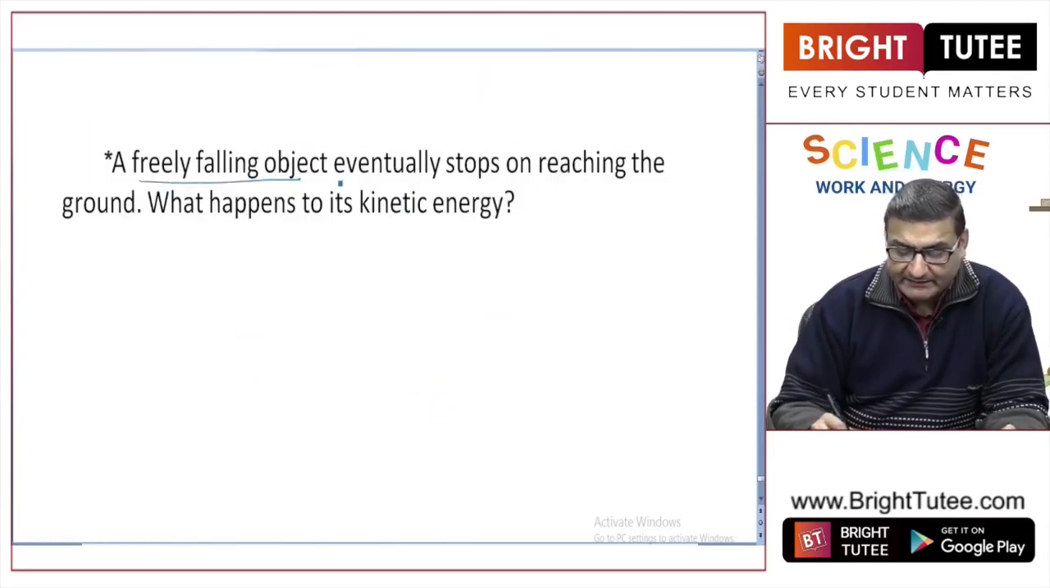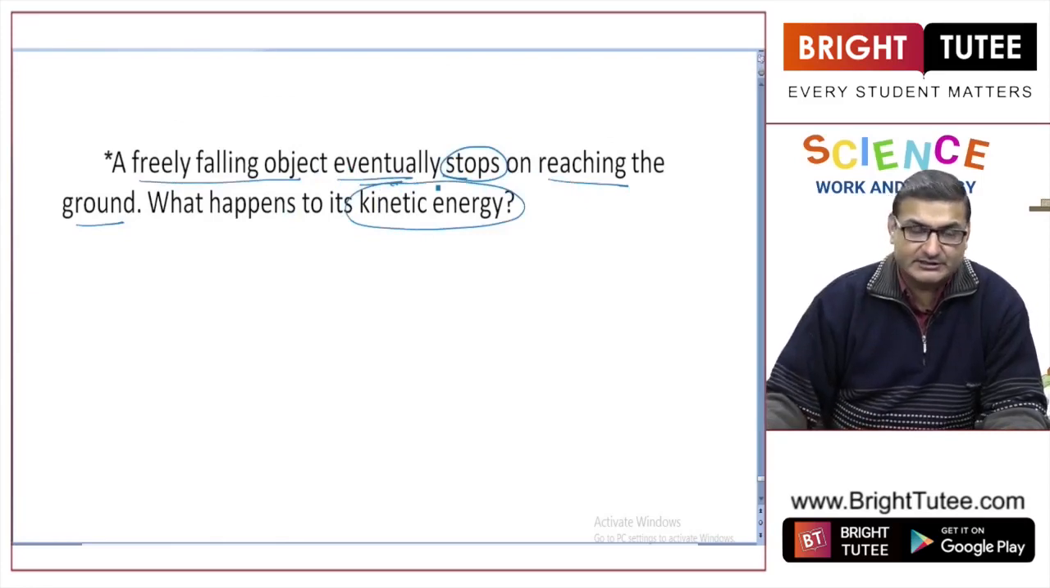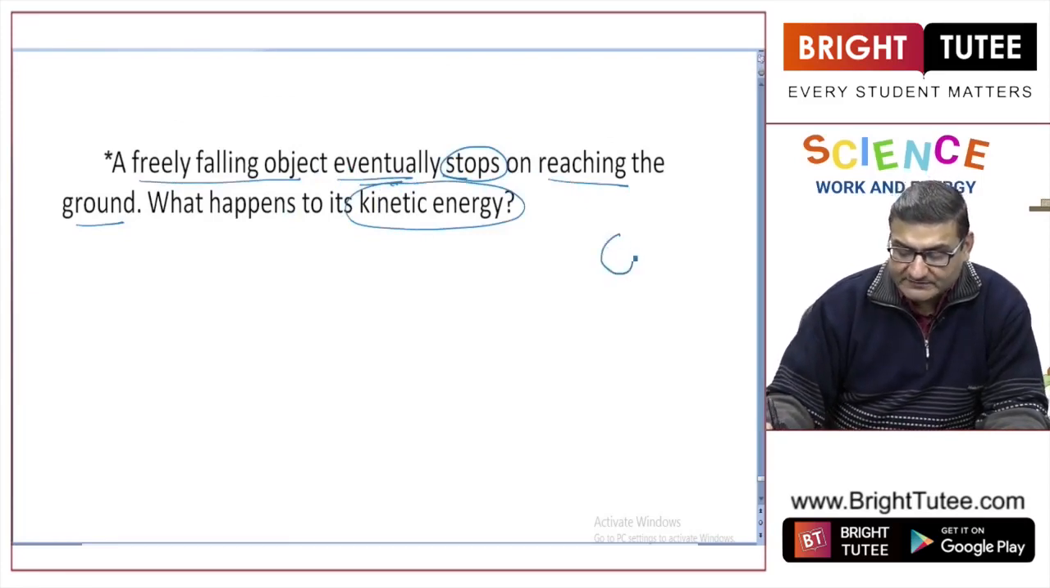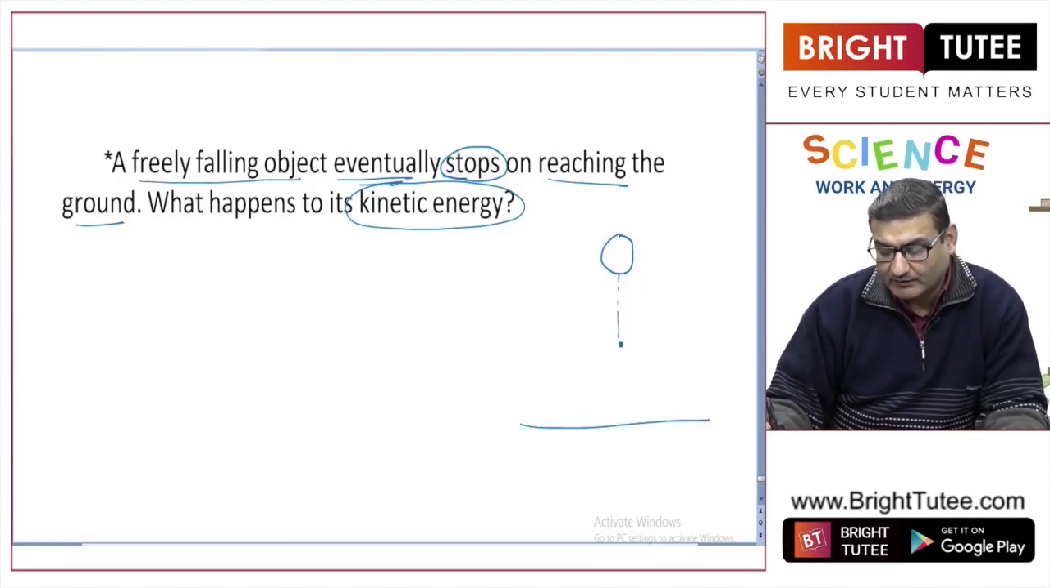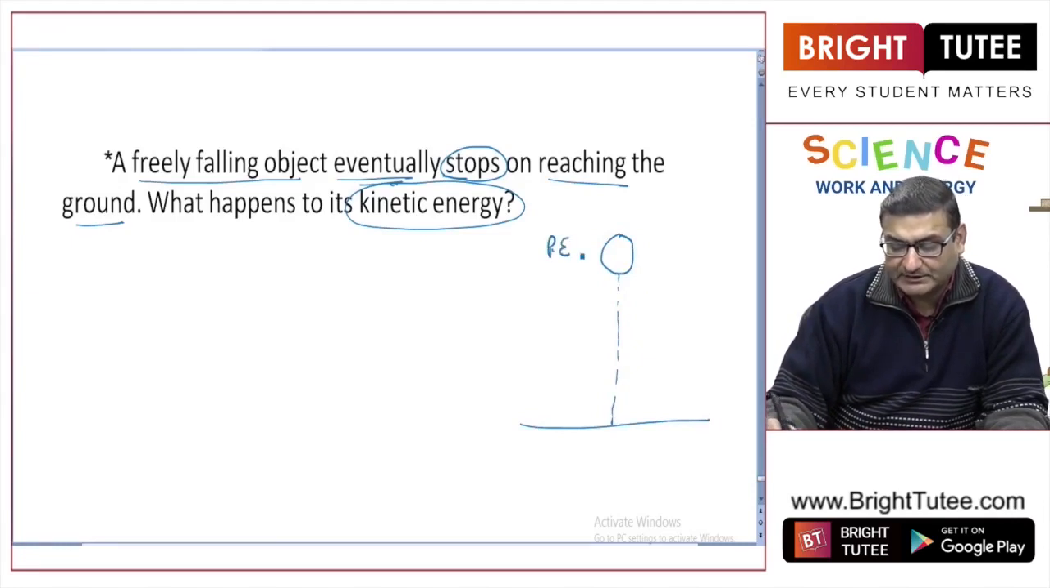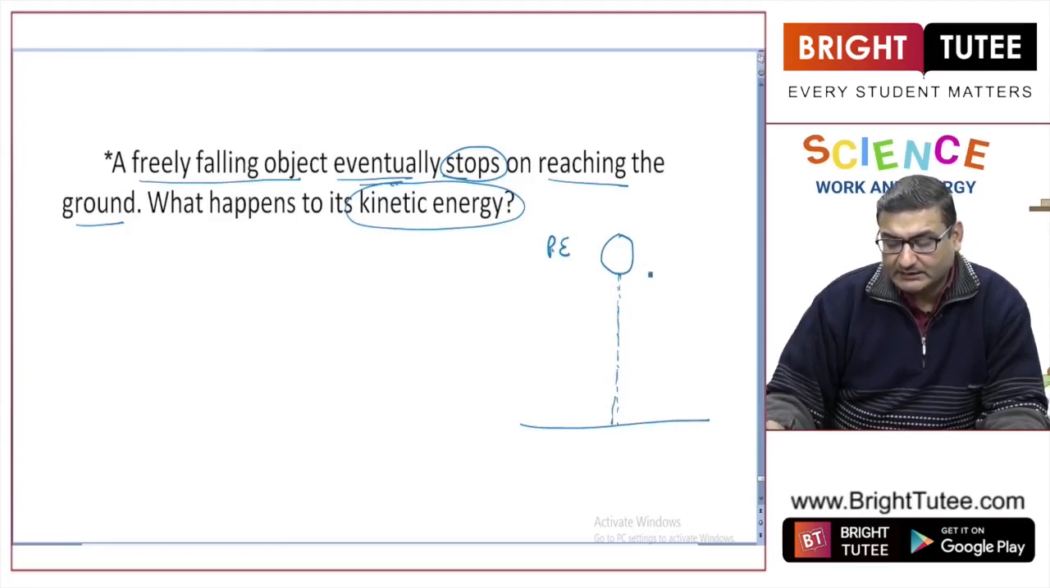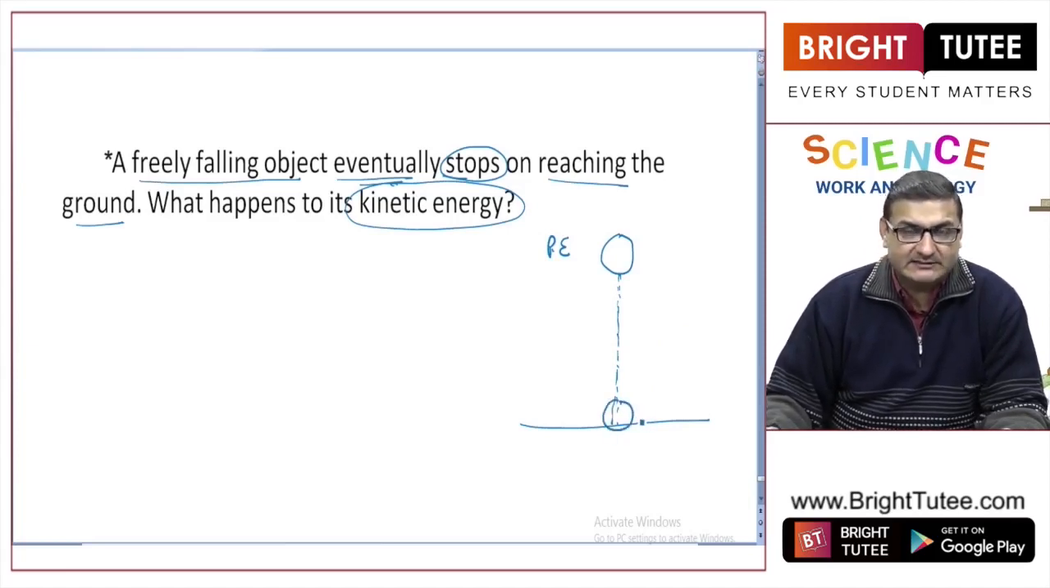A free falling object eventually stops on reaching the ground. What happens to its kinetic energy? Till now, we have seen that a ball or an object was dropped and it was falling freely. This object had potential energy, and when it was dropped, slowly it gains velocity, and just before touching the ground, because the height is 0, the potential energy becomes 0 and the whole of the potential energy gets converted into kinetic energy.